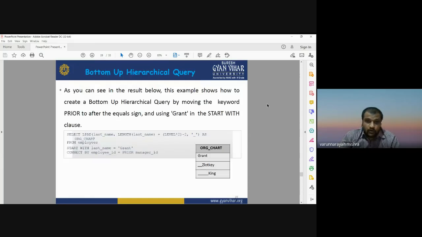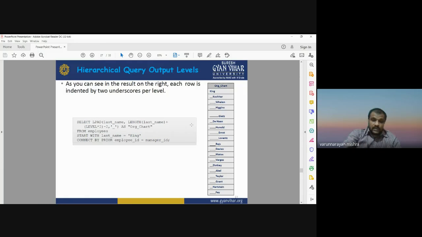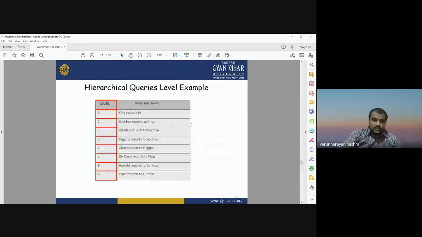Bottom up hierarchical query, as you can see in the result below. This example shows how to create a bottom up hierarchical query by moving the keyword PRIOR to after the equal sign and using the grant in the START WITH clause. So this is a bottom up query. One is top to bottom, now bottom to up. In the first query we are looking from top to bottom, a top down query.